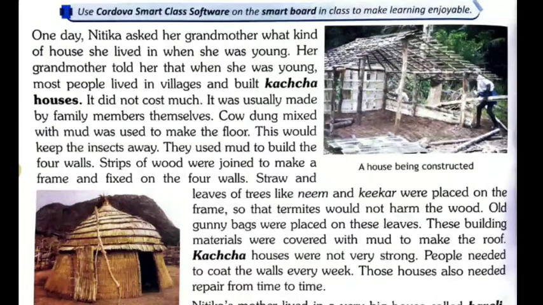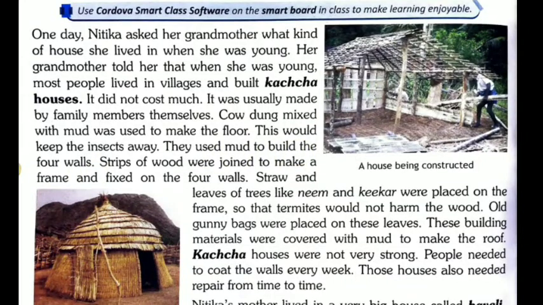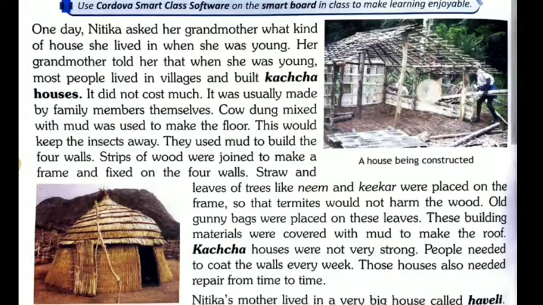So now this would keep the insects away. They used mud to build the 4 walls. They are using that mud to build the 4 walls of the house, and strips of wood were joined to make a frame. एक frame बना हुआ है. In this picture you can see this frame and fixed on the 4 walls. 4 walls पर उसको fix कर देते हैं.